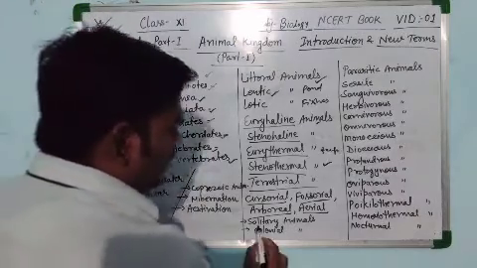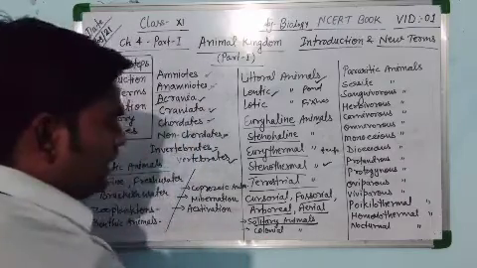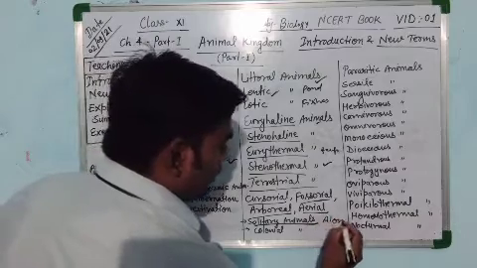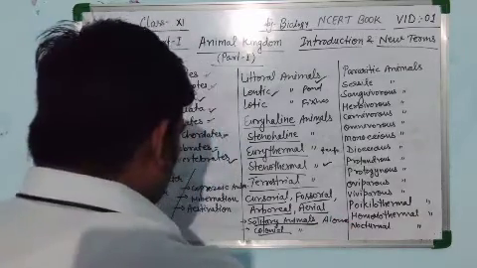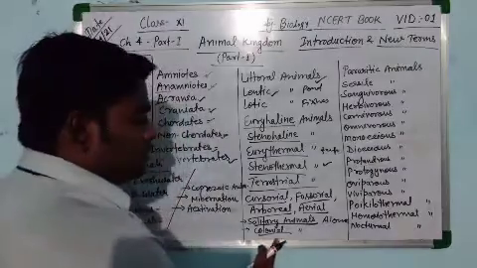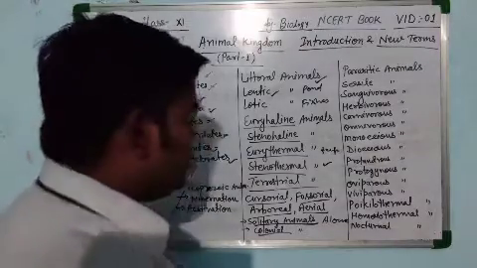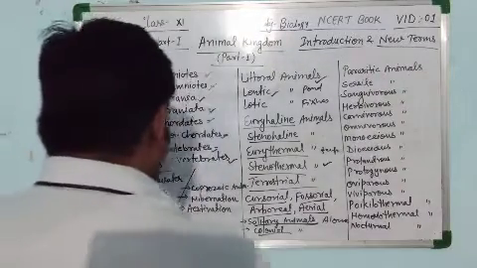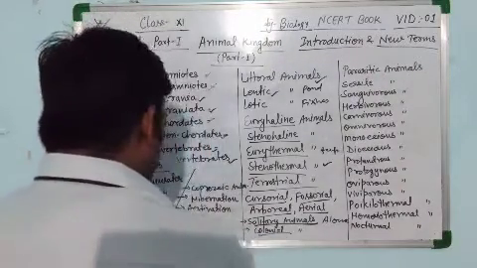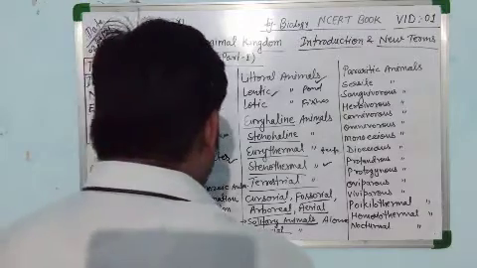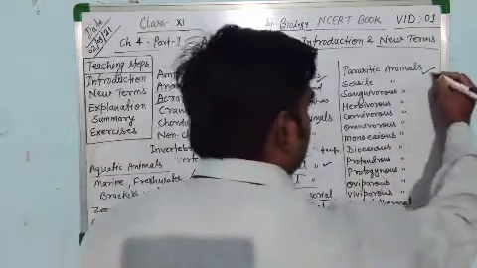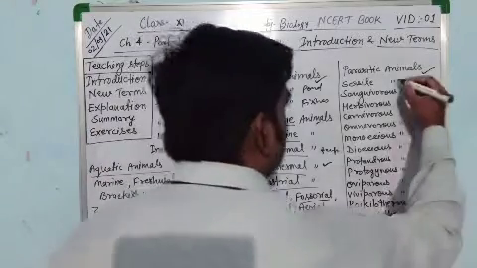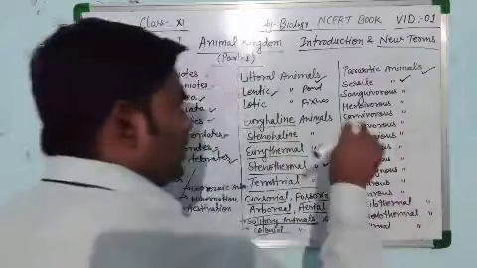Next one is solitary animals. Those animals which live alone are solitary animals. Colonial animals live in groups. Next is parasitic animals. A parasite depends on others for its nutrition, food and protection. Next one is sessile animals. They are fixed animals, fixed in one place.